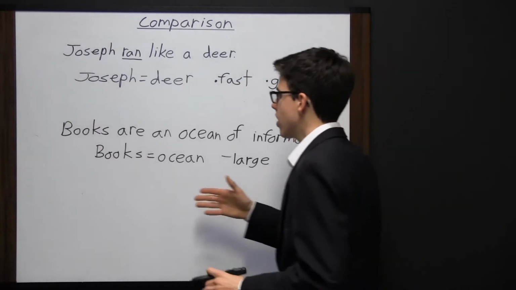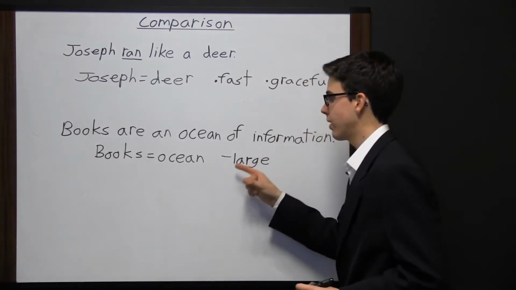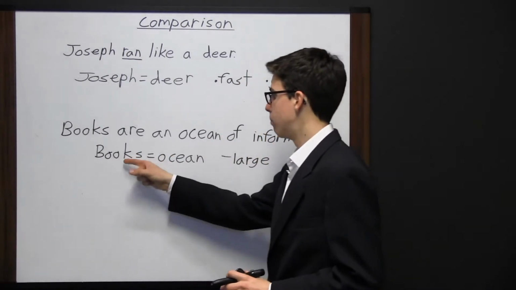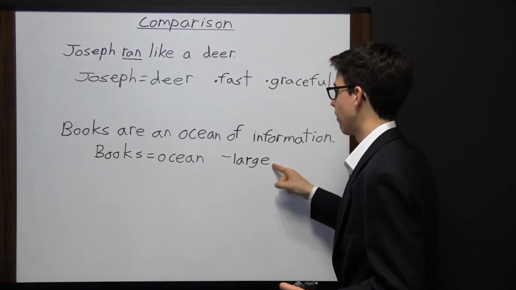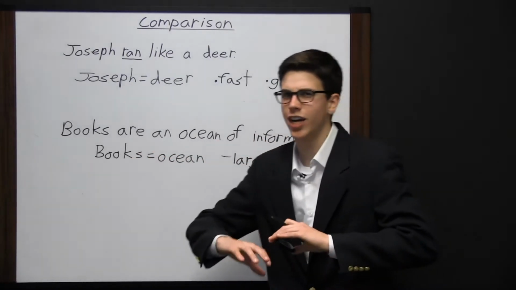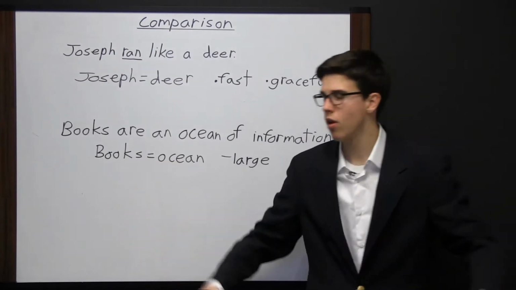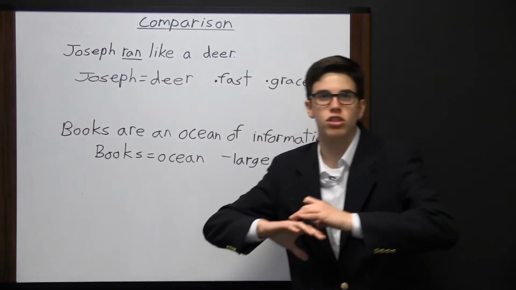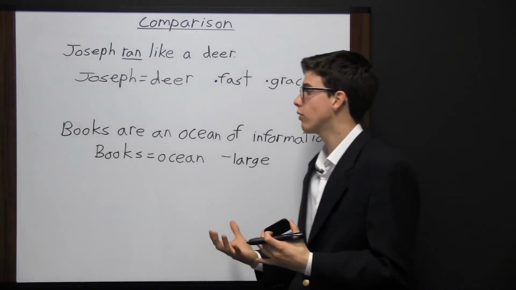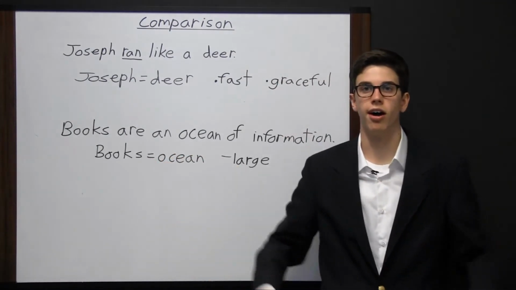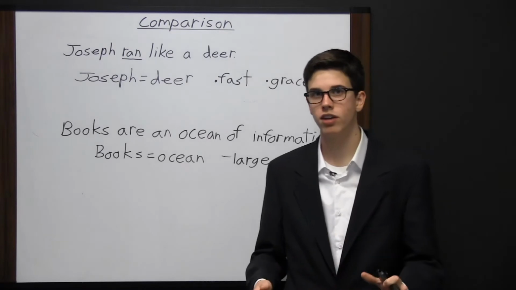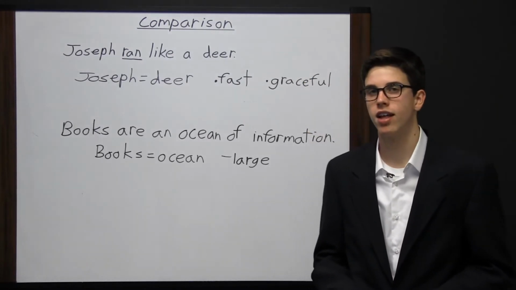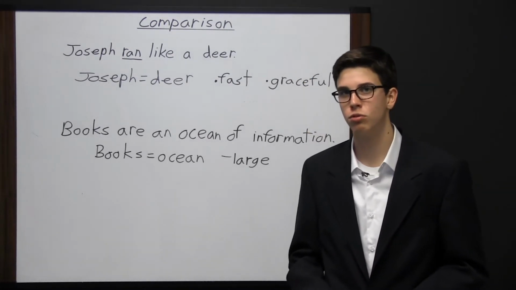It's just huge. So the reason this comparison here is made is to show you that books have lots of information. They have a large amount of information. If you look at an ocean, it just goes on and on forever. Well, that's what this sentence is trying to say, that the information in books just goes on and on and on. All the things you can learn from a book just go on and on forever. And so comparison helps the reader to understand the similarities between two different words.